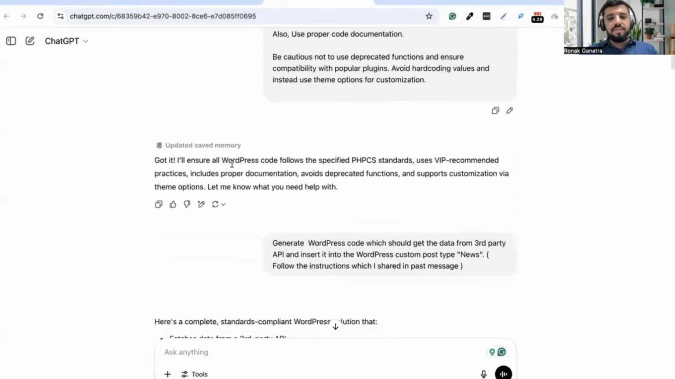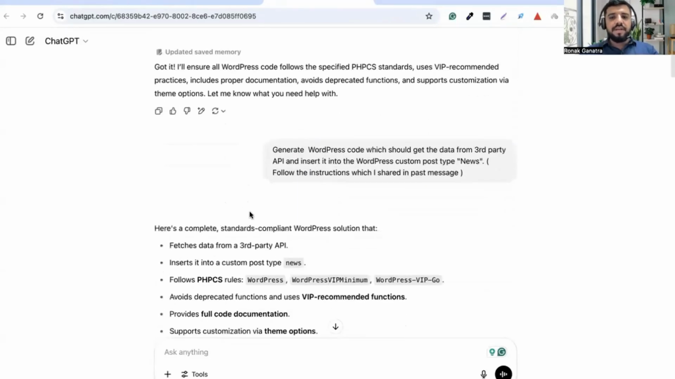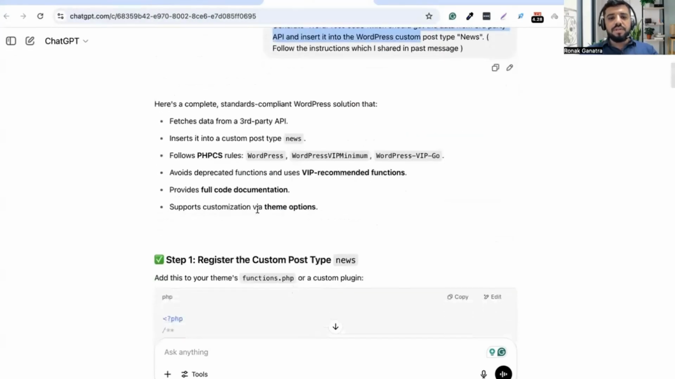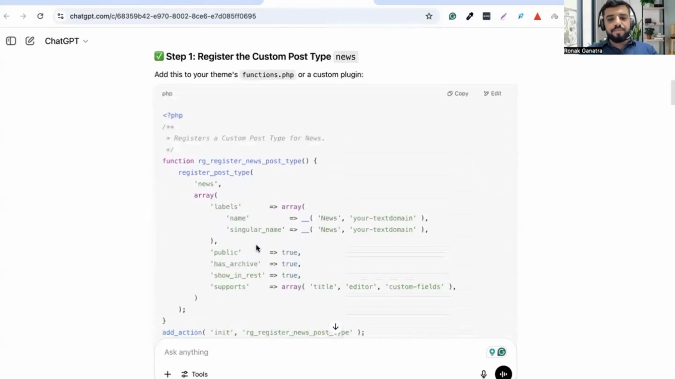Here it mentioned, got it. I have used the same command: generate WordPress code which should get data from a third party API and insert into the WordPress custom post type news. This is the same command which I passed in the other chat, right? Now see what difference we are getting.